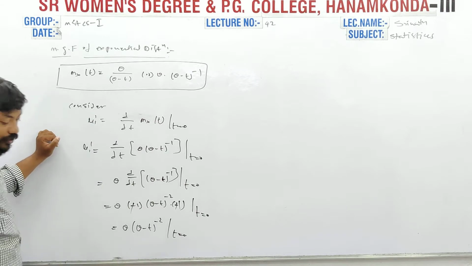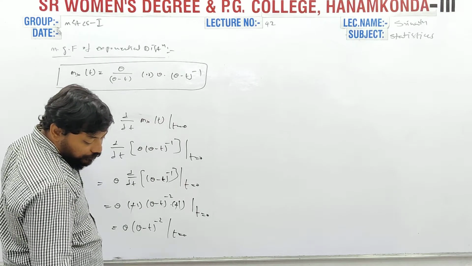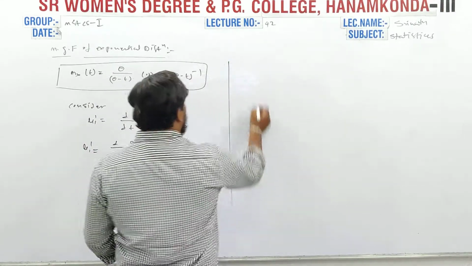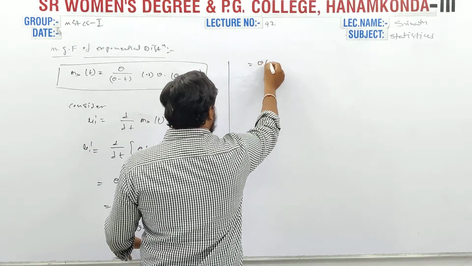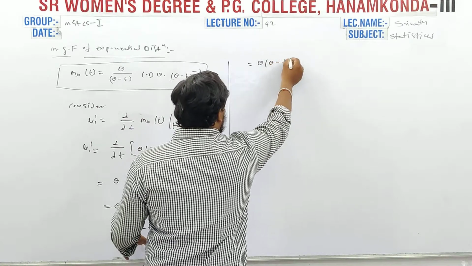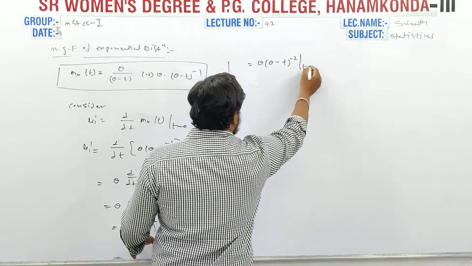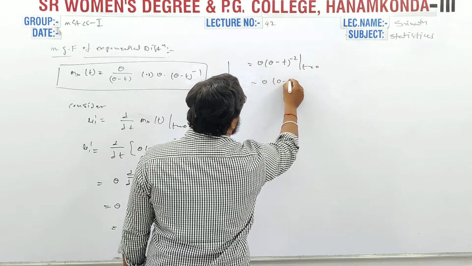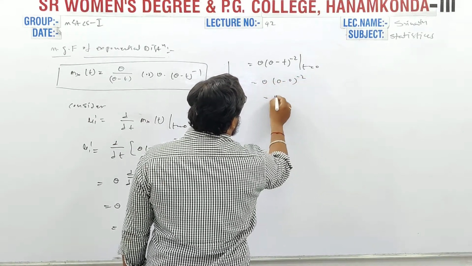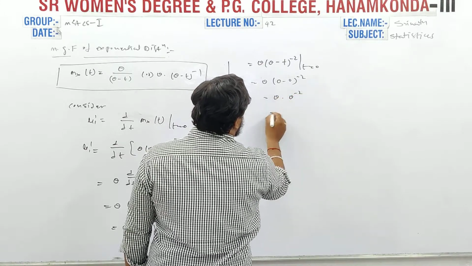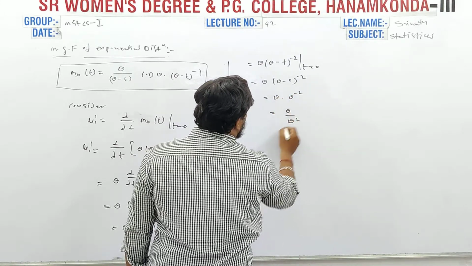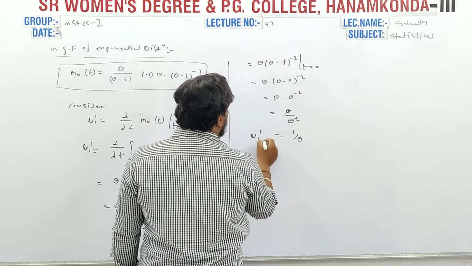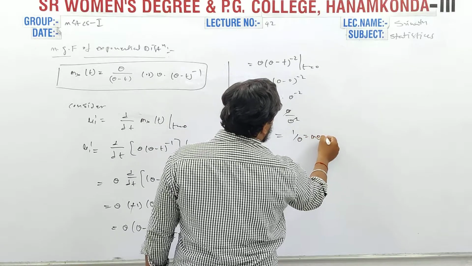Substituting t equal to 0, theta into (theta minus 0) power minus 2, that is theta into theta power minus 2, and theta into theta square gets cancelled. Finally 1 by theta, that is mu1 dash, is equal to the mean.